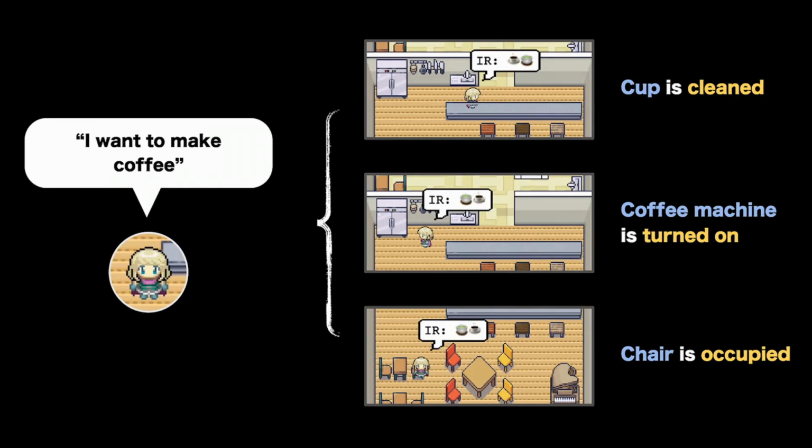If, for instance, Isabella thought to herself, I want to make coffee, she'd first check that her cup is cleaned, then turn on the coffee machine, and occupy one of the empty chairs in her cafe as she waits for her coffee to finish brewing.